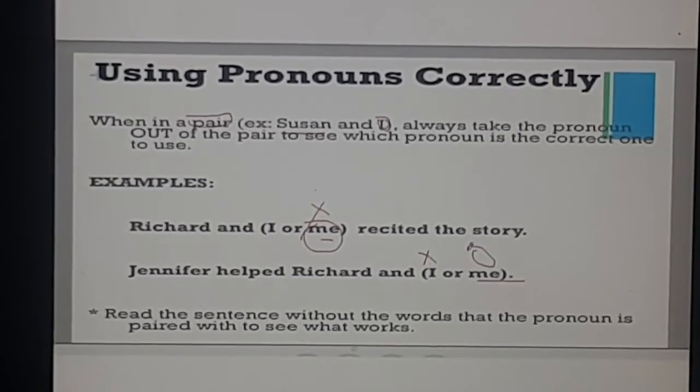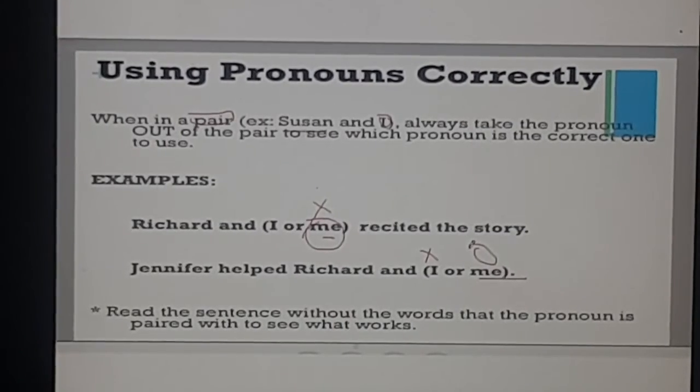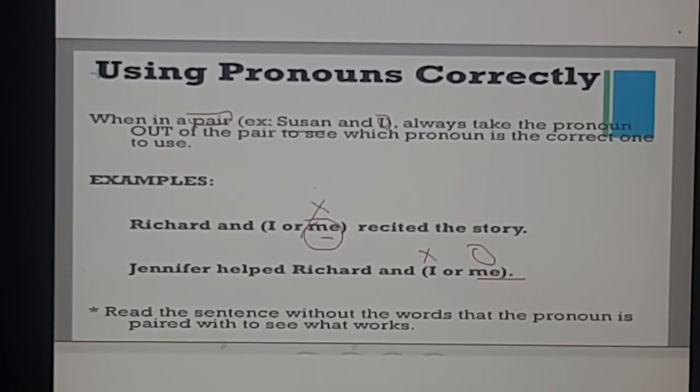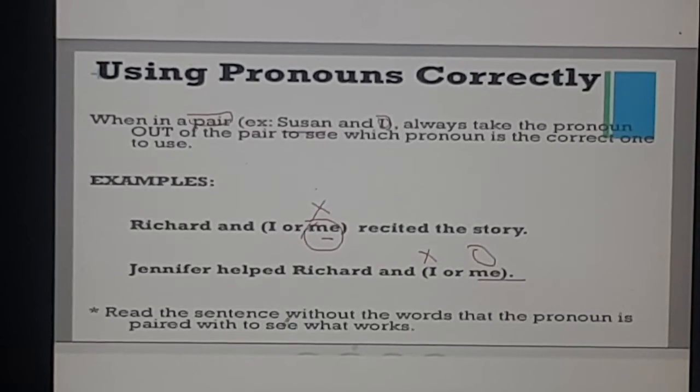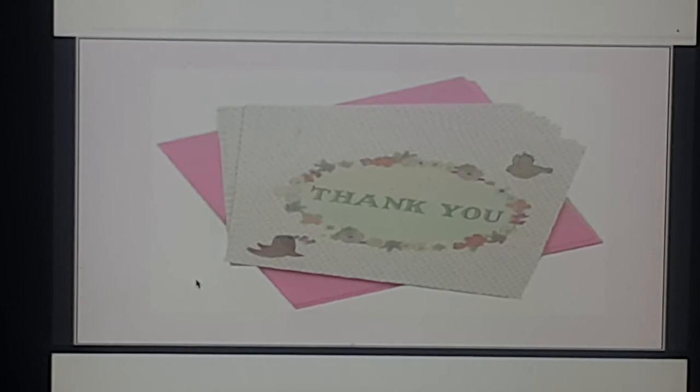Remember how to use it as subject and how to use it as object. Read the sentences without the words that the pronoun is paired with to see what works.